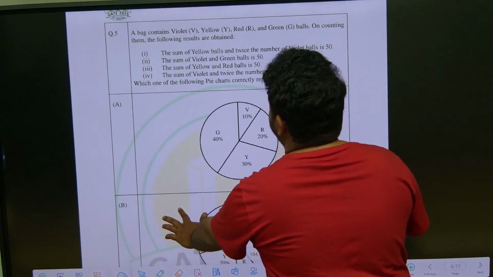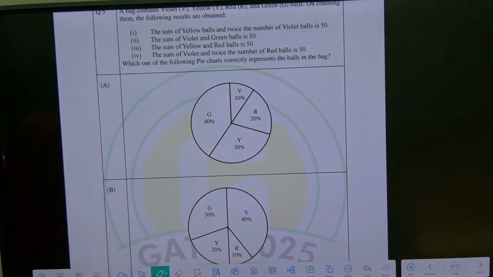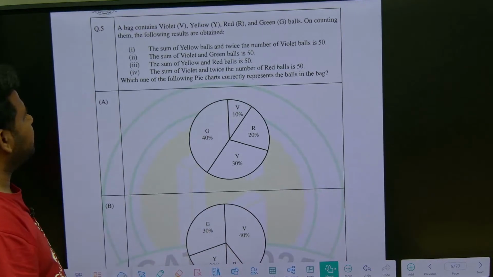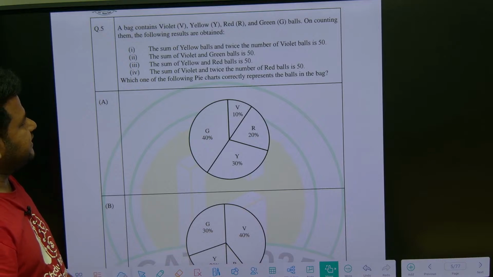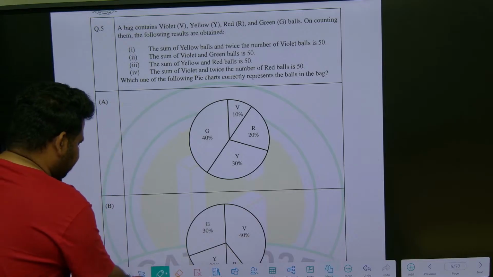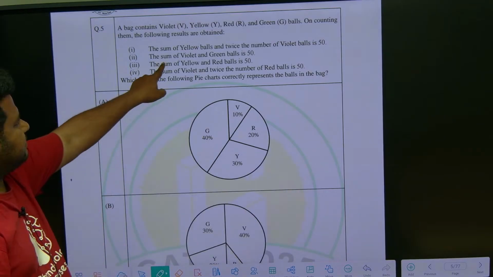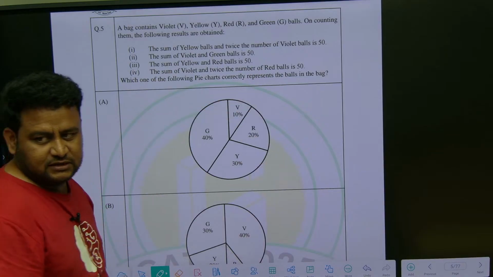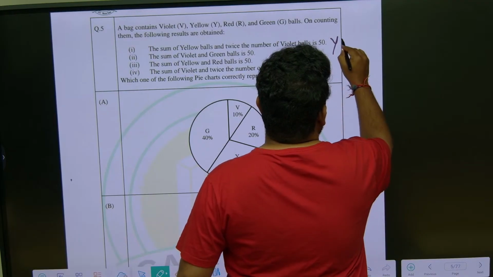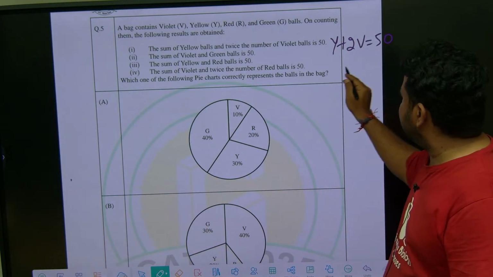So this is the data interpretation question that they have given. So what they have given, observe here carefully. A bag contains violet, yellow, red, green balls. On counting them, the following results are obtained. The sum of yellow balls and twice the number of violet balls is 50. So I can write it like this: yellow plus 2 times violet is equal to 50.